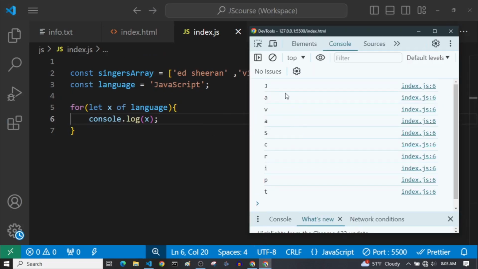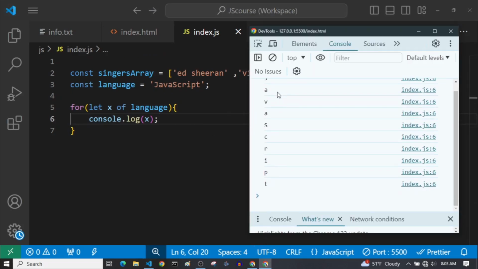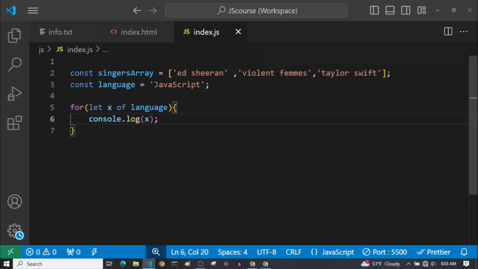And if we see, as you can see, it has printed all of the letters inside this string. So this is using for of loop. As you can see how simple it is to use for of loop and loop through our arrays or strings or any iterable objects. We first define a variable. Now every time this loop runs, this variable will be one of the items inside this array or string.